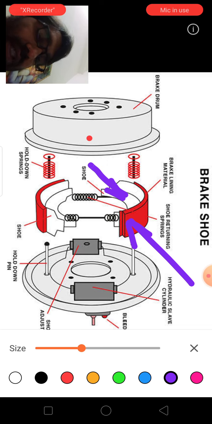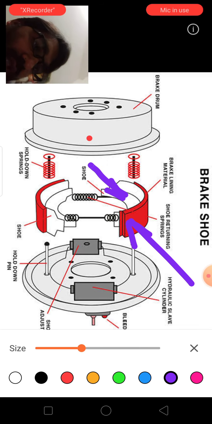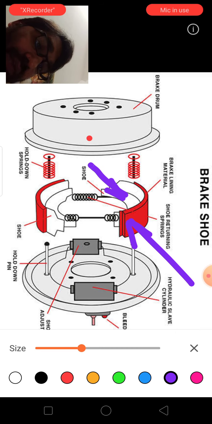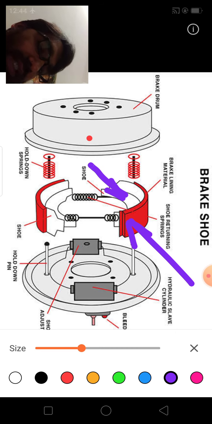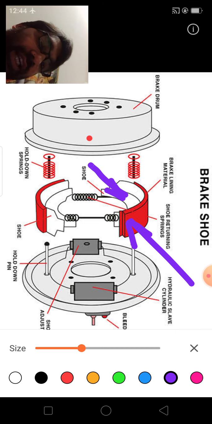These are the springs which will control the motion. This is your cylinder where there will be oil, if it is a hydraulic brake, which is not the master cylinder. The cylinder is inside the braking system. So this is your internally expanding brake.